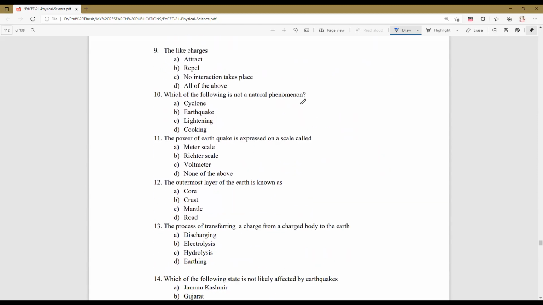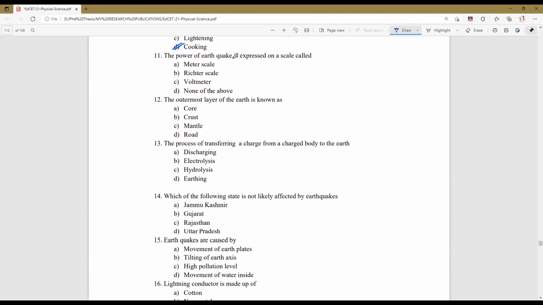Next, the ninth question is about like charges. We know that like charges will repel each other. Which of the following is not a natural phenomenon? Cyclone is a natural phenomenon. Earthquake is a natural phenomenon. Lightning is also a natural phenomenon, but cooking is not a natural phenomenon. So he is asking which of the following is not a natural phenomenon.